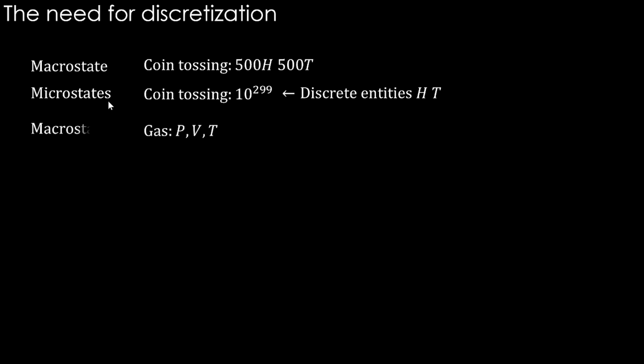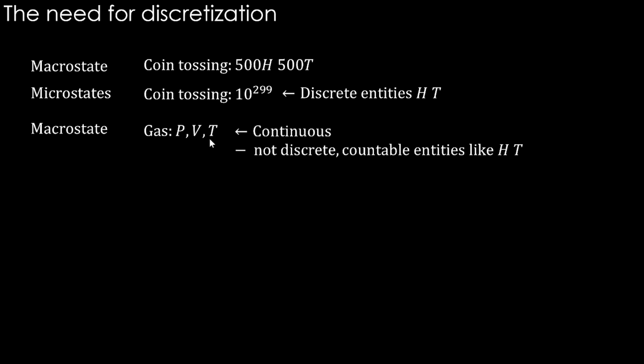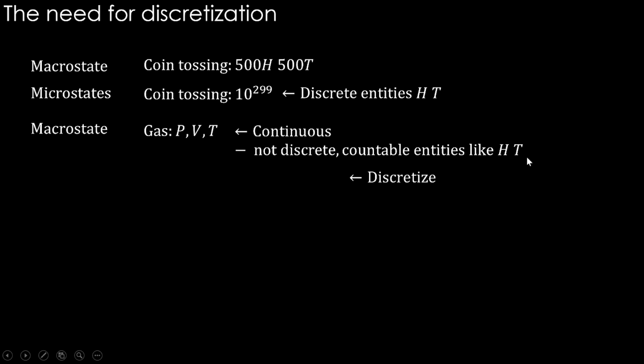Quite obvious. But the problem here, when we talk about volume change, is that the things that are going to change are pressure, volume, temperature. So the macrostate is represented using these state variables. In classical thermodynamics, that is obvious. But how do we approach this in statistical thermodynamics? These are continuous entities, right? The pressure, volume, and temperature are not discrete. They are not countable like head and tail. So how do we do that discretization for these things?